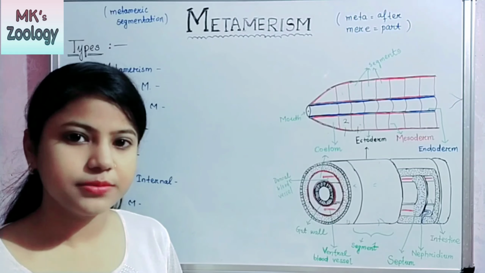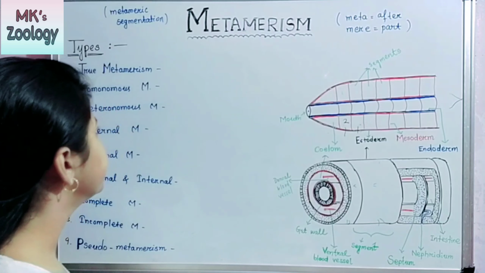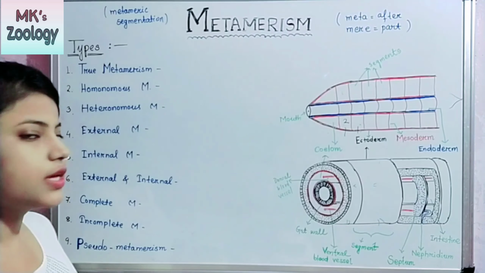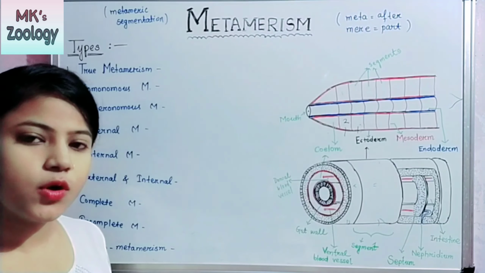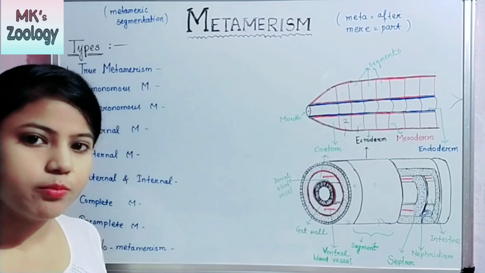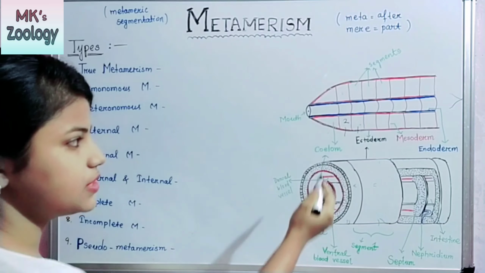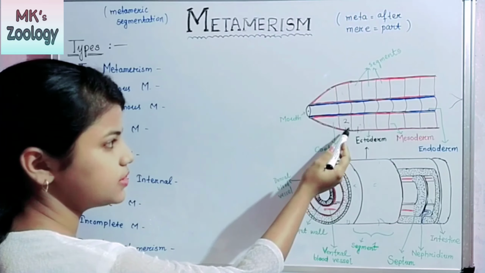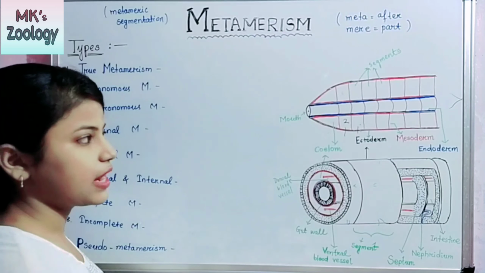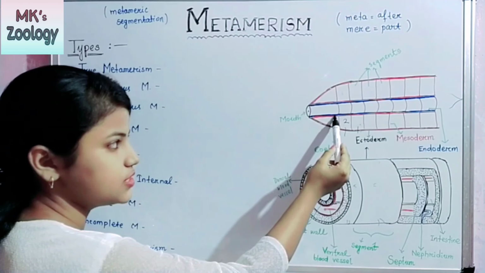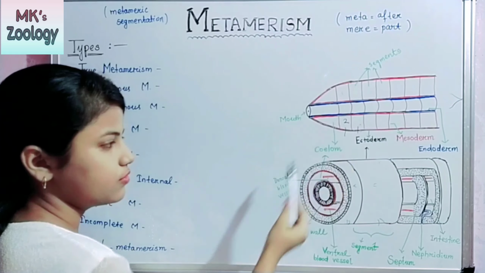Let's come to the types of metamerism. First is true metamerism. Here the body segments are formed by the fragmentation of mesoderm. These are the segments, formed by the fragmentation of mesoderm. This is the mesodermal lining.